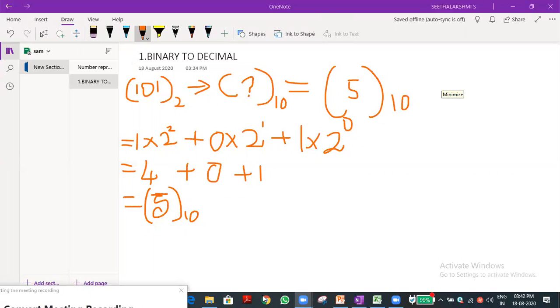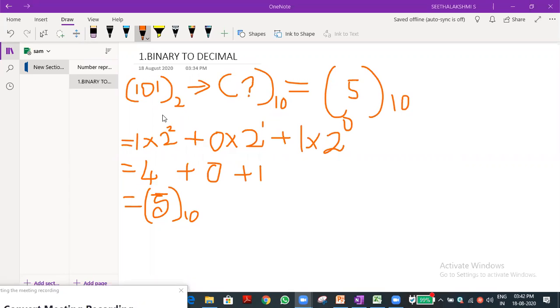Let me take the class. I think somebody has asked a doubt. I will do a recap of the same thing. First we need to do the conversion. Before that, count how many digits are there in the binary number, not ones, tens, hundreds. For example, 1, 2, 3 digits. The total number of digits minus 1, that is the n minus 1 formula, where n is the number of digits.